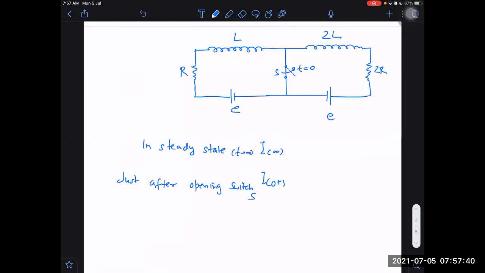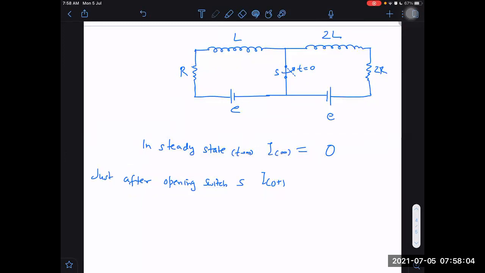Okay. So I infinity is very easy. That is easiest. Why? E this side, E this side. So what is the net EMF? After a long time, it will look like a short circuit, right? These are like conducting wires after a long time, and the net EMF is 0. So I should call it 0. It will be 0 after a long time. You agree or not? Yes, sir. I agree.